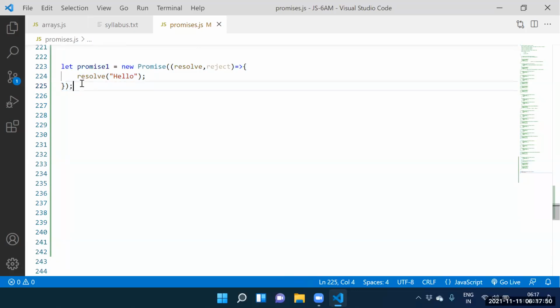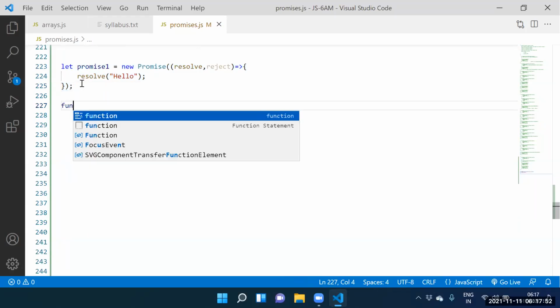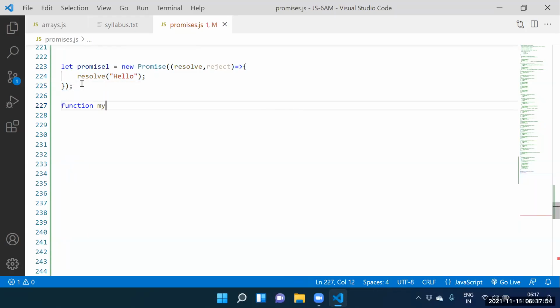Guys, can you tell me how to create one function? My function. What is the keyword we need to take? Async keyword. And which keyword here? Await keyword. Which promise you want to consume? Promise one. Guys, am I using any then function here? No, I'm not using any then function here.